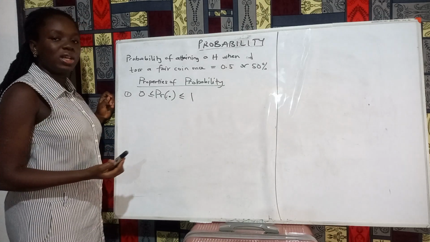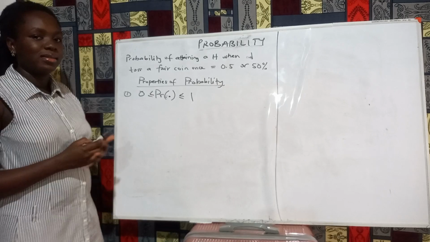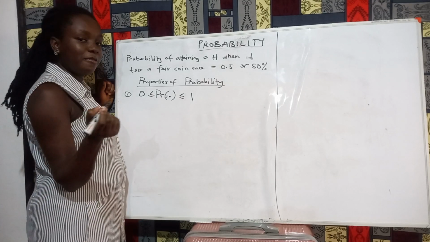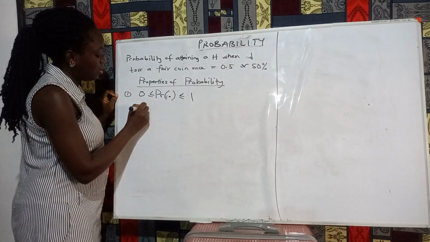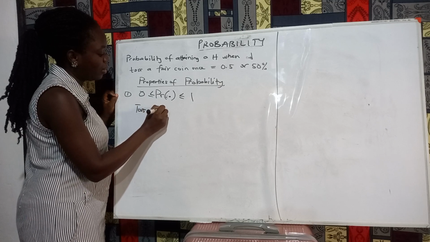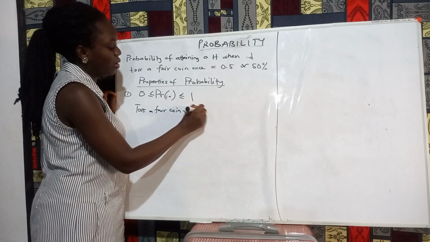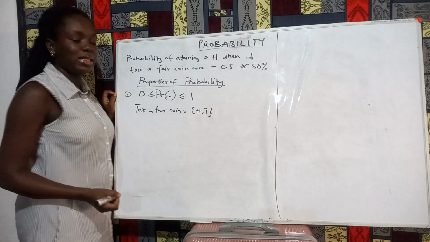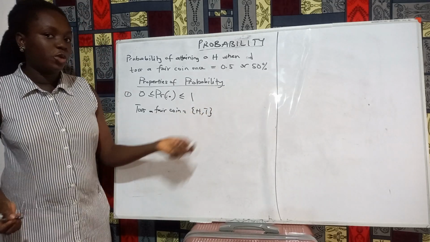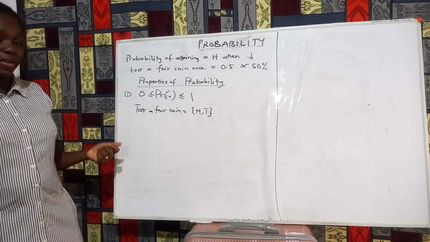Right. But if I ask you what's the probability of getting a head when I toss a fair coin, the outcomes are either going to be head or tail, with each having a probability of 0.5 of appearing.